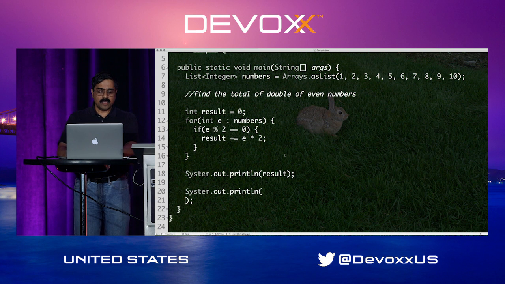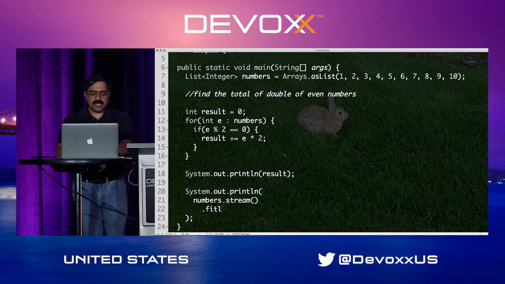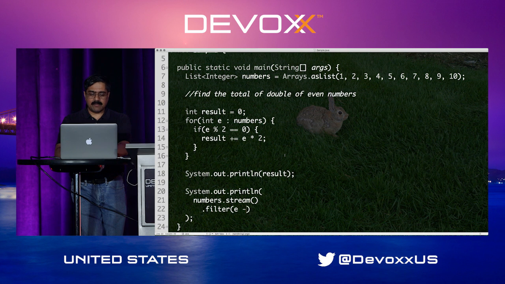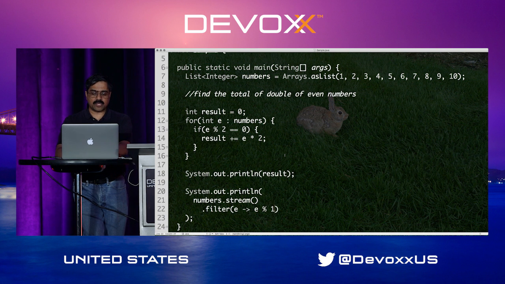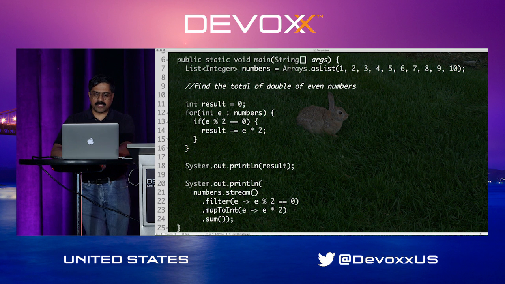On the other hand, we can rewrite this code this time, but I'm going to say output. We'll start with numbers over here, dot stream. Think of stream as an internal iterator. And then we can say filter, and I'm going to say given an element e, return only the elements that are even and not any of the other elements. So in this case, we applied a filter. We do a map, given an element, times 2. And of course, finally, I'm going to say, go ahead and give me a sum operation on the resulting elements and return the result to me.